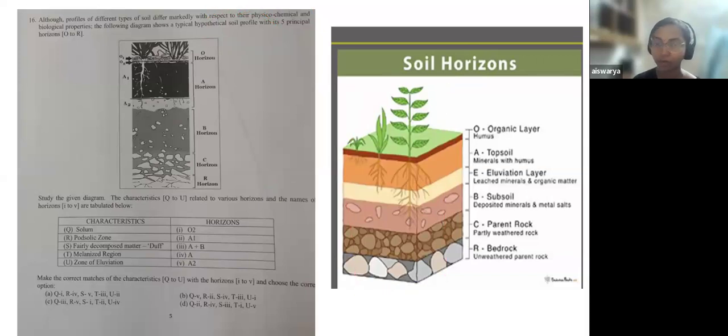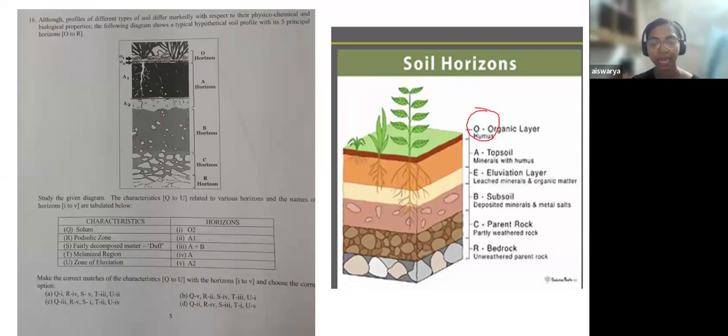You can see the presence of the O layer, which is the organic layer, where you will find humus. Obviously the plant is seen in that region of the soil, on the topmost layer. When the plants and organisms decay, the decomposed matter will form humus. So that will be seen in the top layer, right?